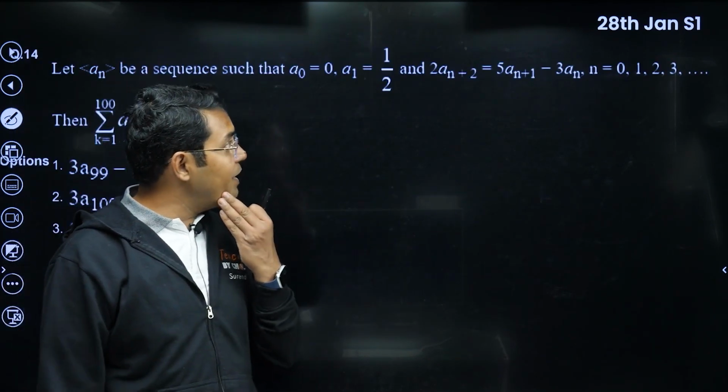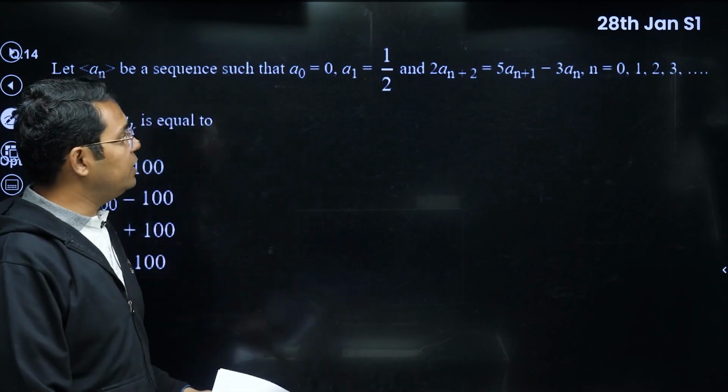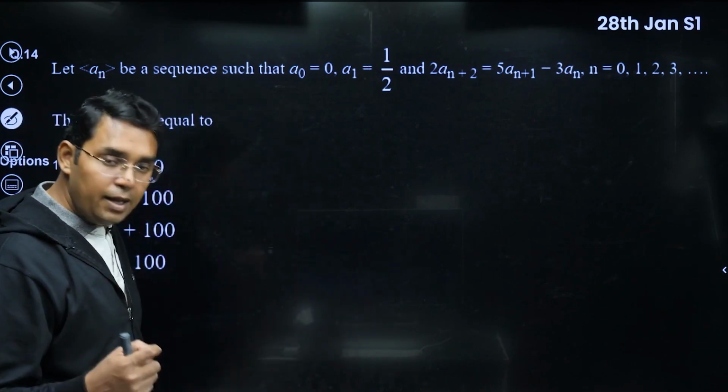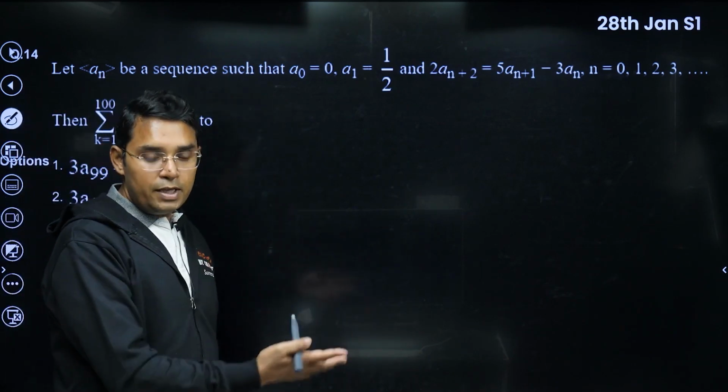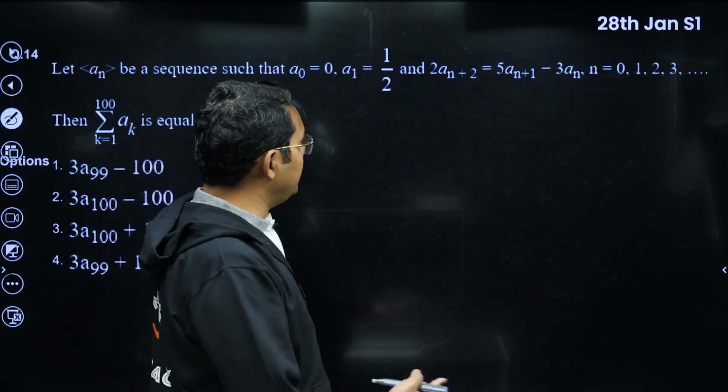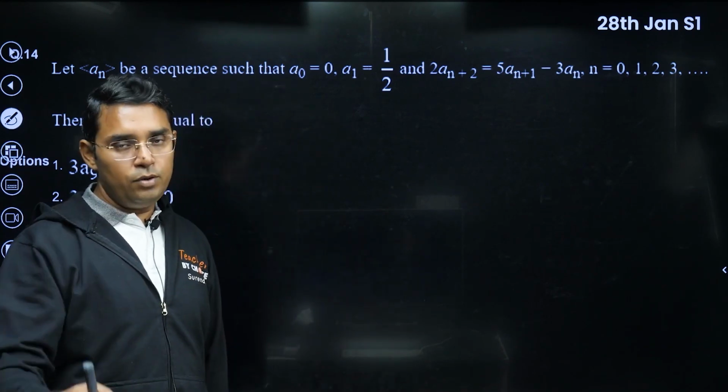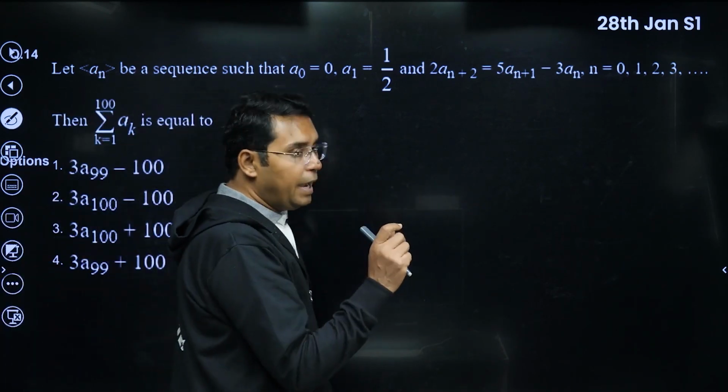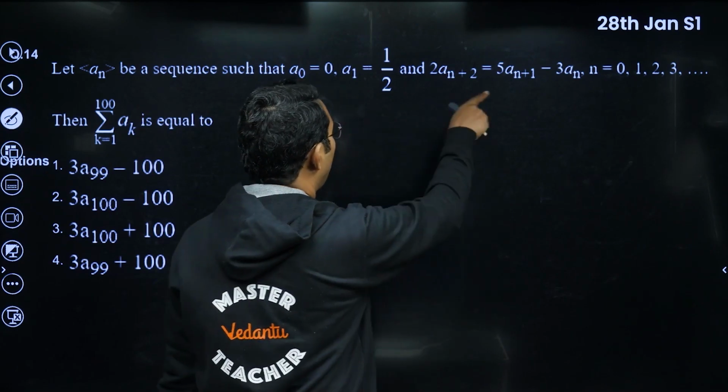Now this question is from 28th January shift 1. This question is from the recurrence method. Actually in RMO, INMO, we do this kind of thing where using the characteristic equation we solve such kind of questions, but here it was not that difficult. Here you can do it by some observation also. Please see how that can be done.